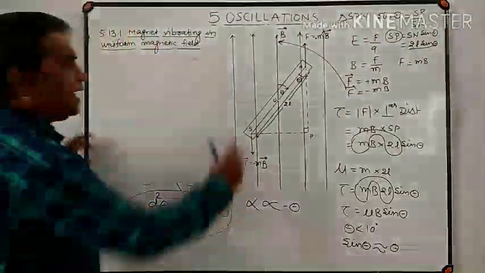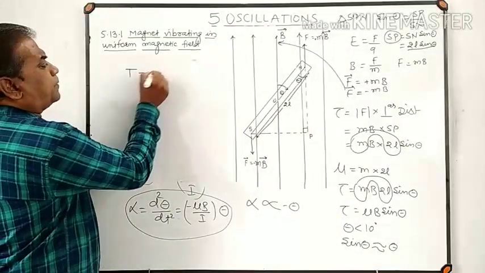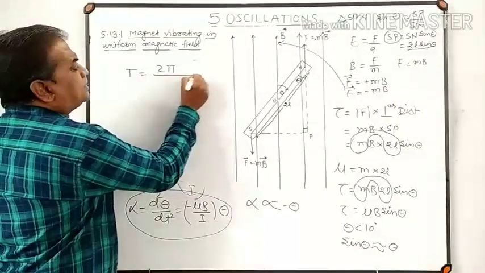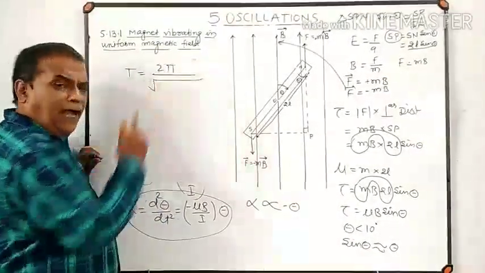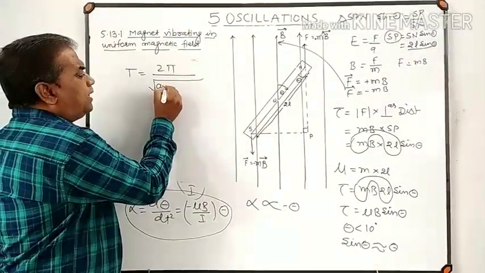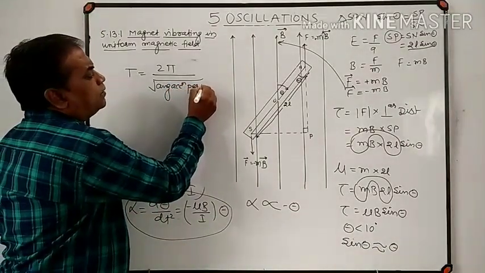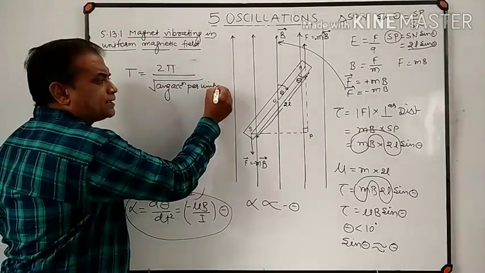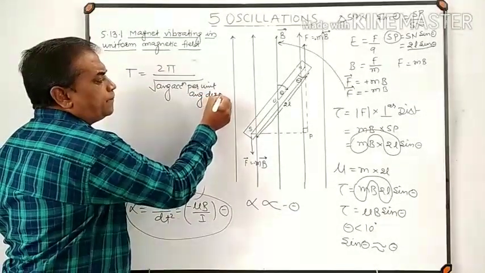As we know that the bar magnet is performing simple harmonic motion, the time period of a body performing angular simple harmonic motion is T equal to 2 pi upon the square root of angular acceleration per unit angular displacement.